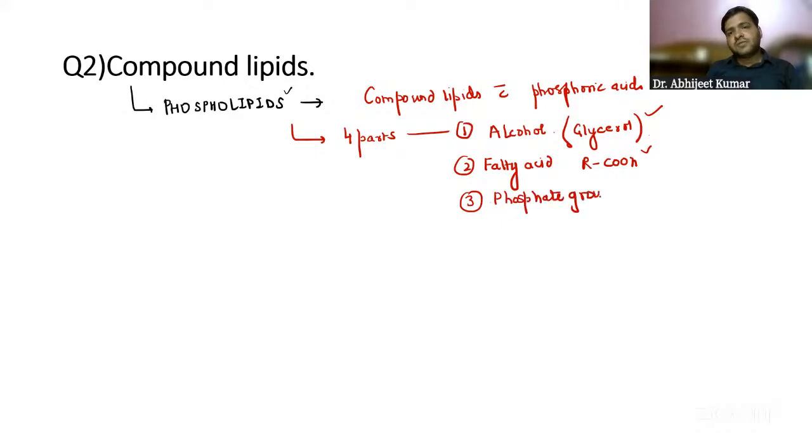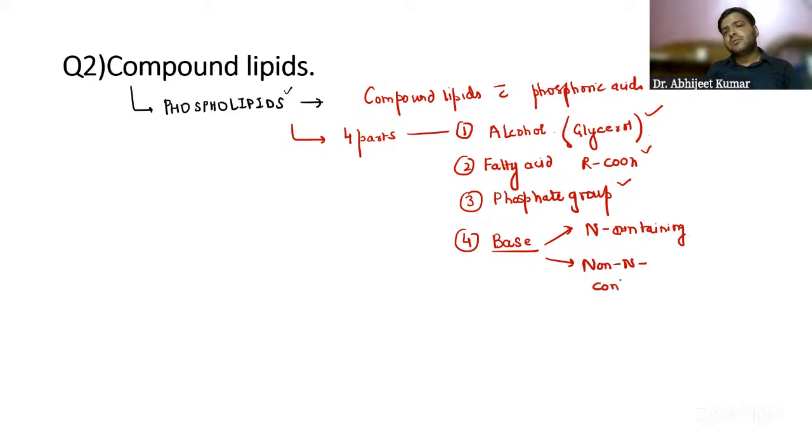And apart from that, which you have to remember, we have one base. This base is either present or absent, and it is basically either nitrogen containing or non-nitrogen containing.